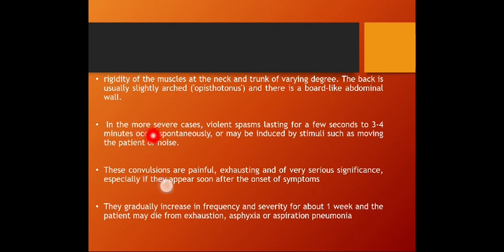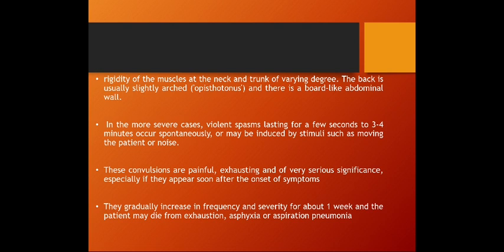In the more severe cases, violent spasms lasting for a few seconds up to 3 to 4 minutes occur spontaneously or may be induced by stimuli such as moving the patient or noise. All these may cause stimulation to the muscle contractions. These convulsions are painful, exhausting, and of very serious significance, especially if they appear soon after the onset of the symptoms.